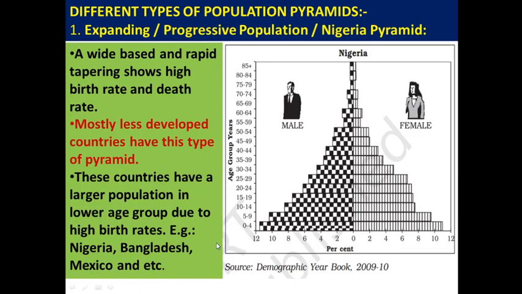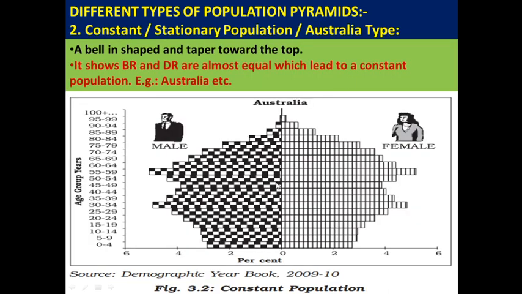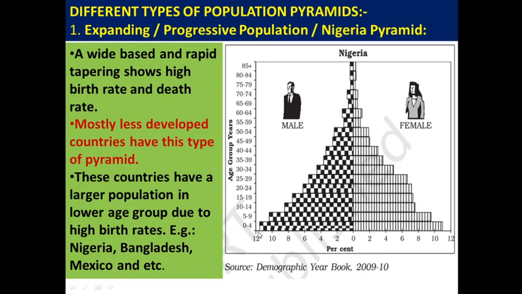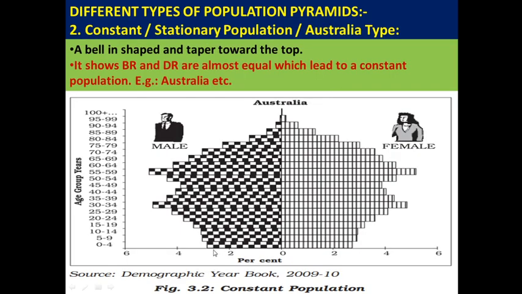So here, if we look at the first pyramid, birth rate is very, very high, and death rate is also high. But if we study this pyramid, birth rate is much less. So here almost 12, both male and female. If we look at age 18 and above, very, very less, both male and female. So if we study the second one, 2.53 male and 3 female birth rate percentage.